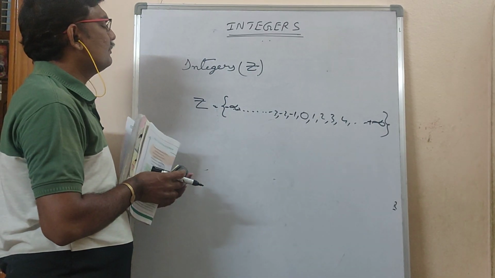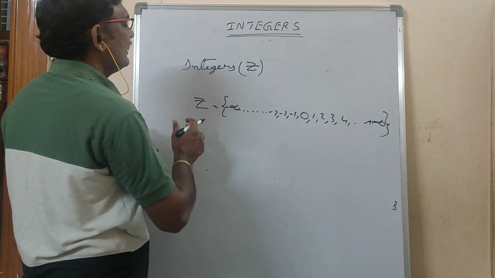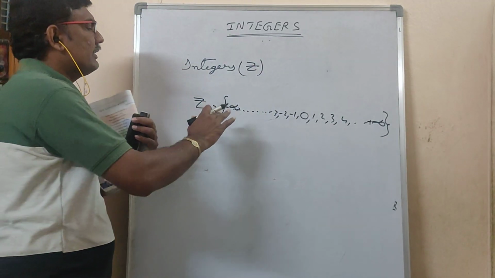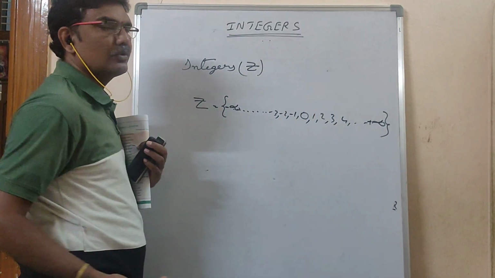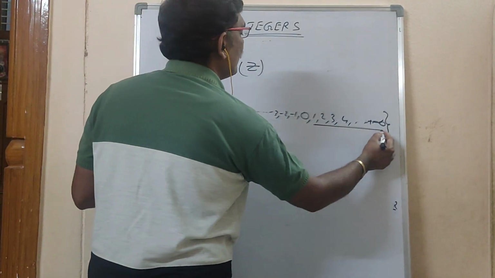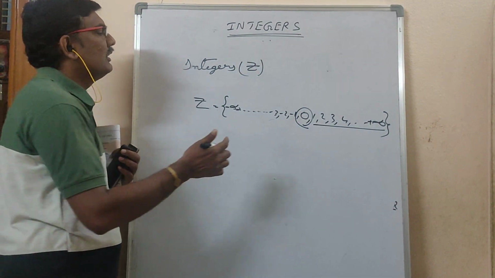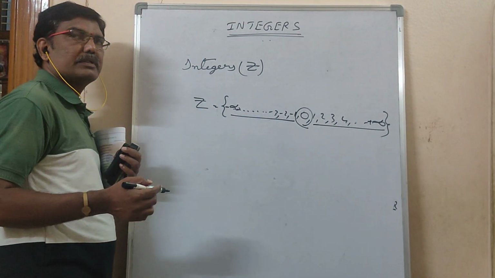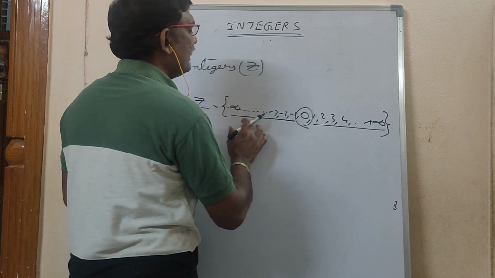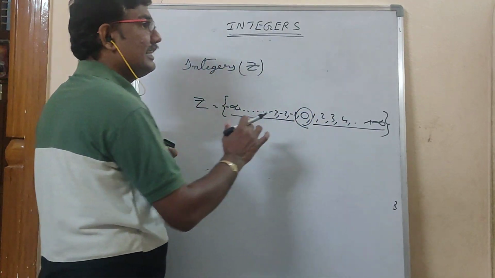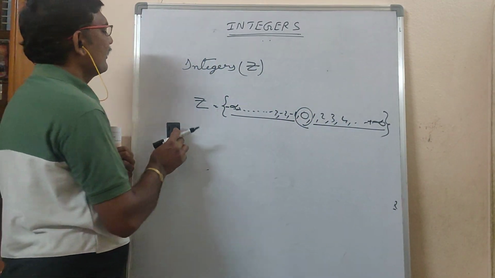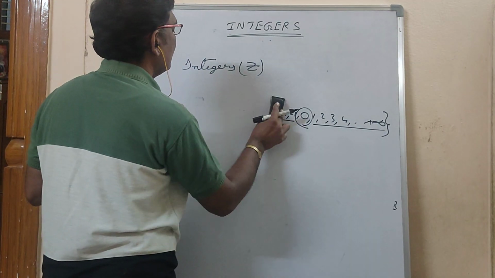Now these are called integers. Negative numbers will be there, 0 and positive numbers. These are all positive numbers. 0 means neither negative nor positive. These all are negative numbers. So negative integers and positive integers, included with 0, are called integers.